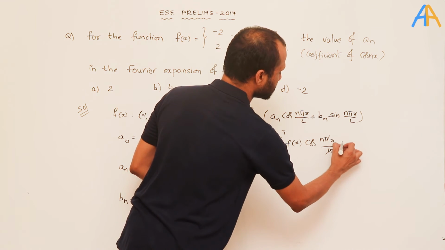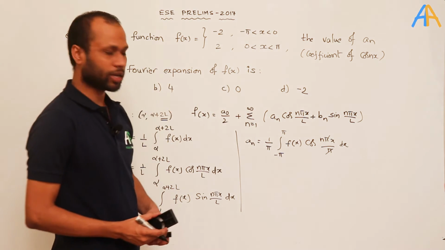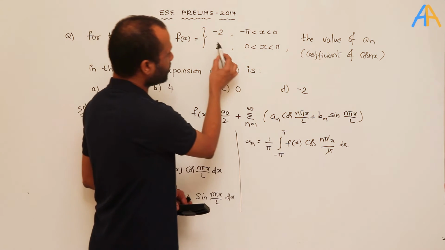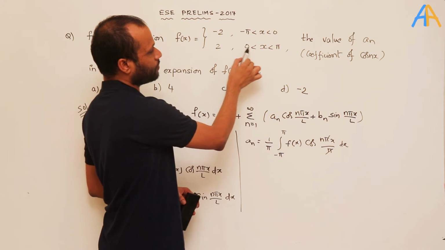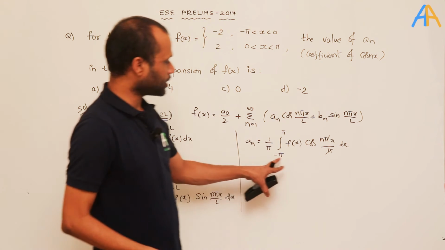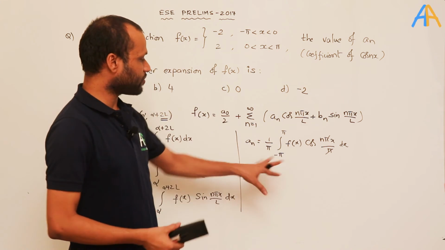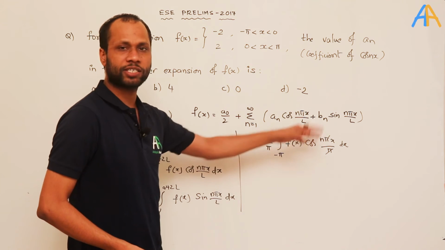So pi gets cancelled, dx. Since f(x) has two different definitions, one definition in minus pi to 0 and a different definition in 0 to pi, we expand this into two different integrals, minus pi to 0 and 0 to pi.